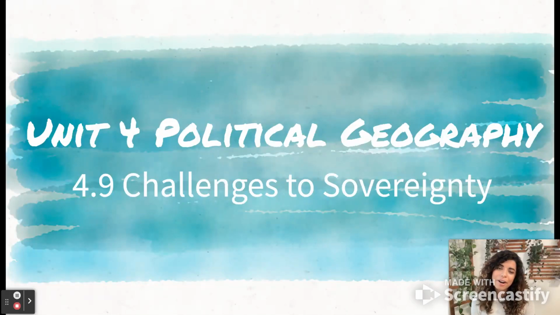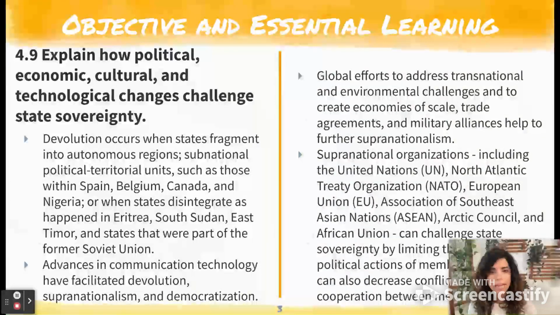Hi, y'all. So we are nearly done with Unit 4, Political Geography. Today we're going to be talking about challenges to sovereignty. And some of these we have gone over before, but overall, you need to explain how political, economic, cultural, and technological changes challenge state sovereignty.